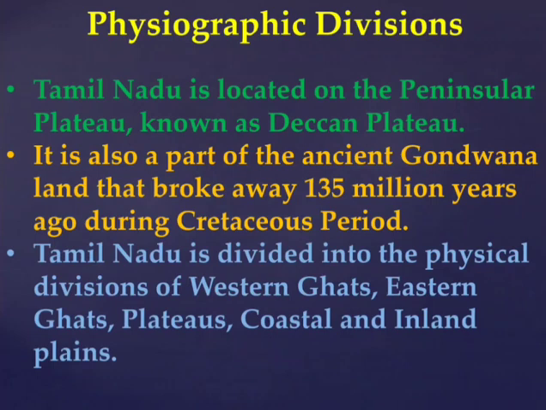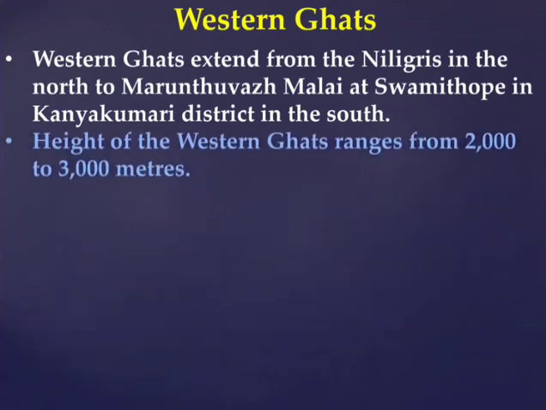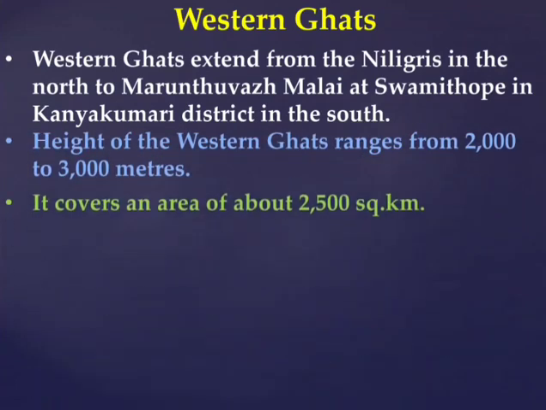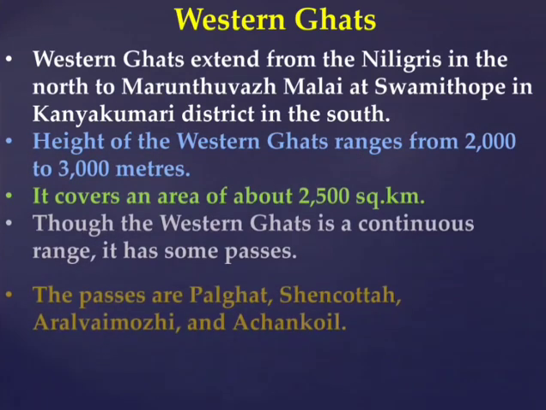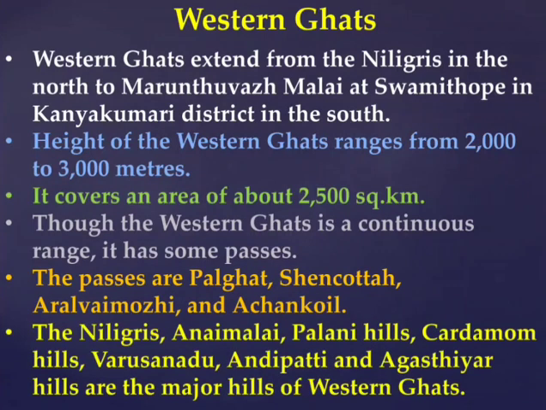The Western Ghats start from the Nilgiris in the north to Maruthuvazh Malai at Swamithoppu in Kanyakumari in the south. The height of these hills ranges from 2000 to 3000 meters. The Western Ghats area covered by Tamil Nadu is 2500 square kilometers.